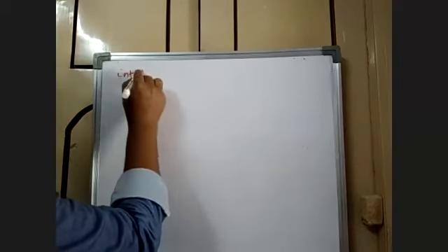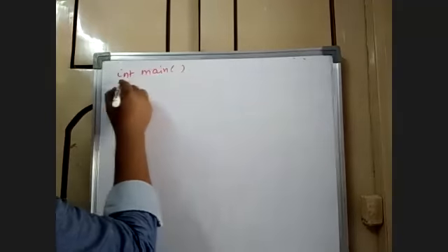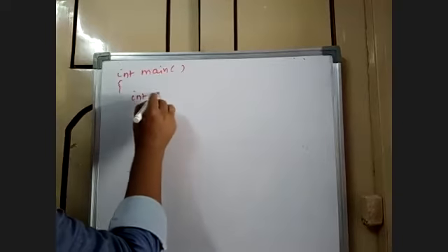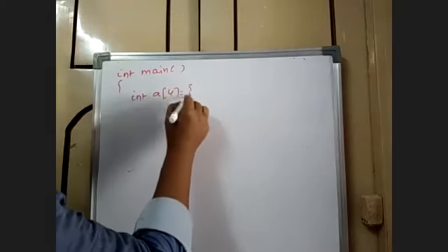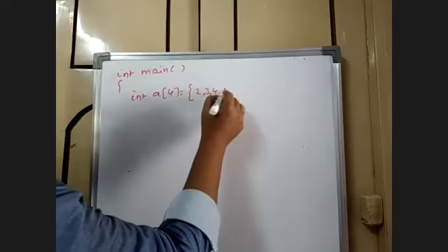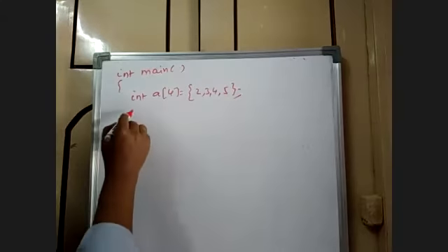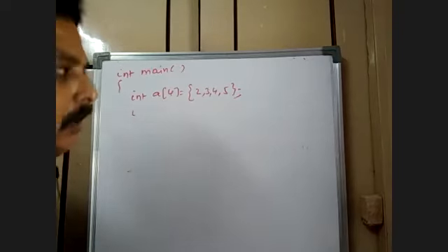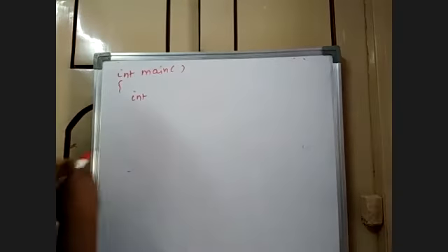So what should I do? Earlier, the same program. There are elements like this. This is a dynamic array.